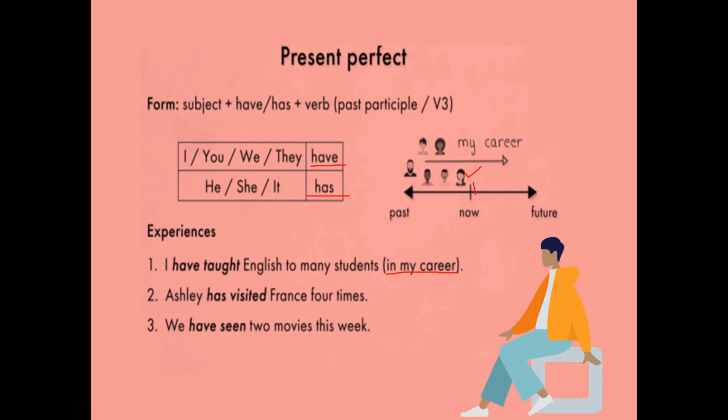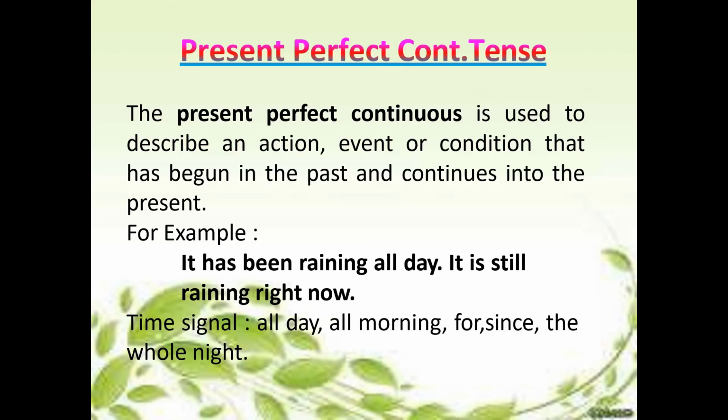Okay. I'll go for present perfect continuous. It is not there in your syllabus. Anyway, we are learning, no? So I added this one. The present perfect continuous is used to describe an action, event, or condition that has begun in the past and continues in the present. For example, it has been raining all day. It is still raining right now. Means what? It already started earlier. Present perfect continuous means the action done started earlier. It is continuing now also. All day, all morning, for, since, the whole night. These are the time signal words.